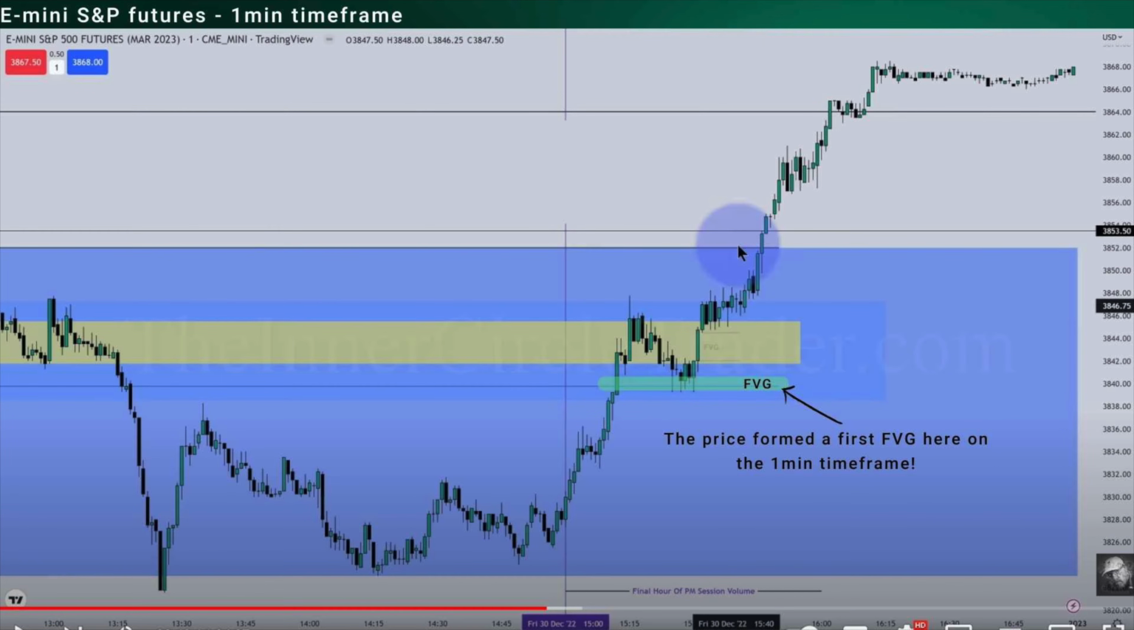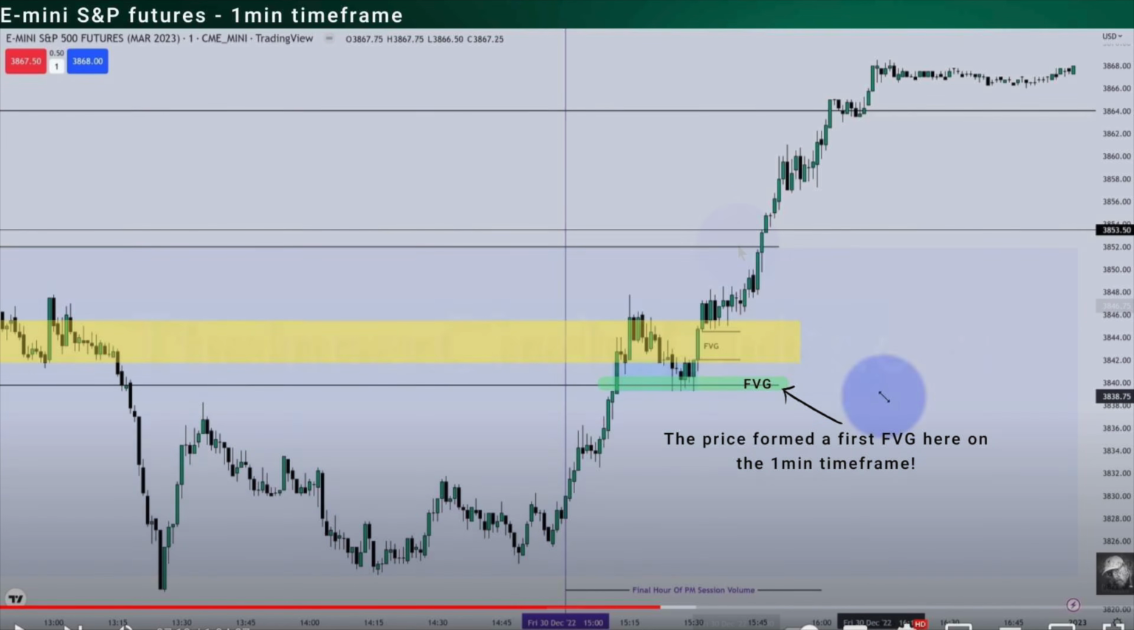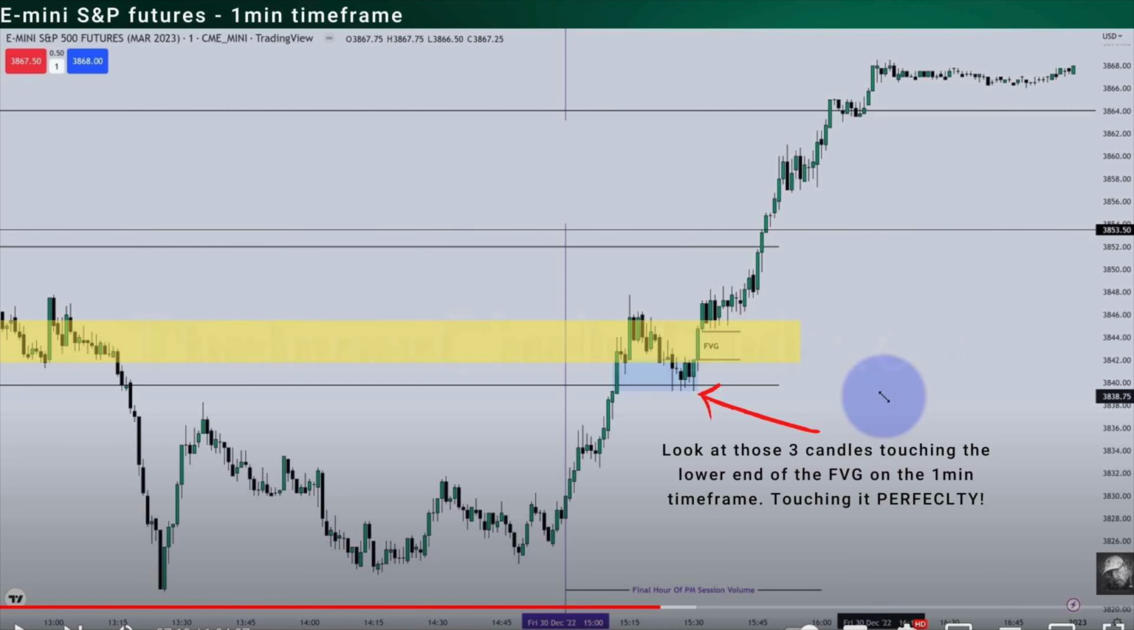The price formed here a first fair value gap on the 1 minute time frame. You see it here highlighted in green and with a big arrow. You see it here without the blue lines everywhere, so maybe it's a little bit more visible. Guys, look at this. We know that the price has formed a fair value gap. And then what does it do? It actually comes back and it taps back into that fair value gap that it formed on the 1 minute time frame. But look at those 3 candles, guys, touching the lower end of the fair value gap on the 1 minute time frame.